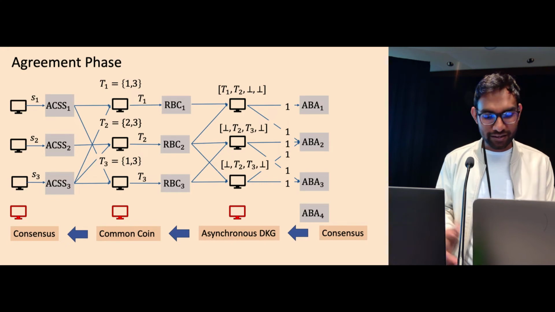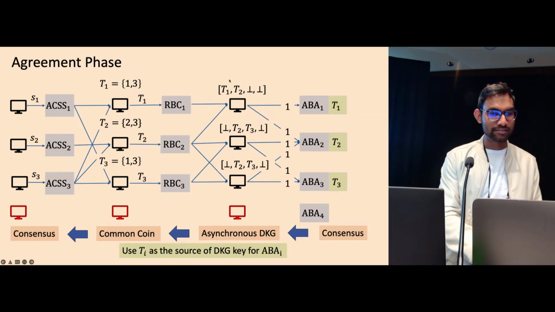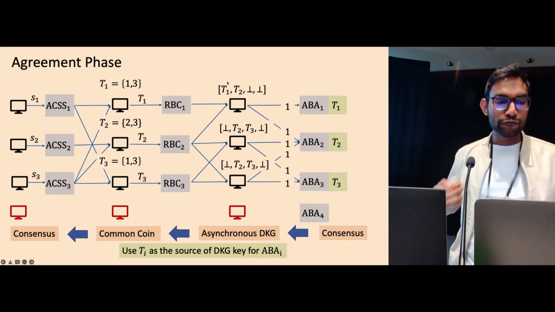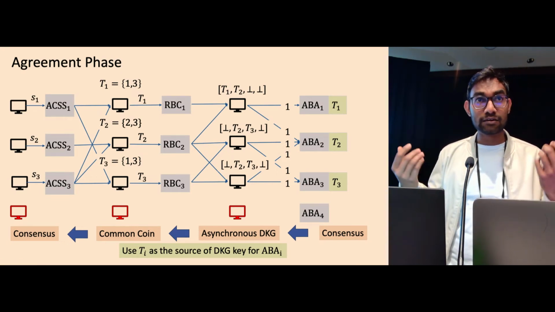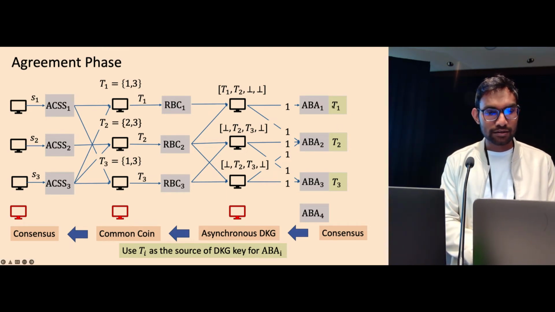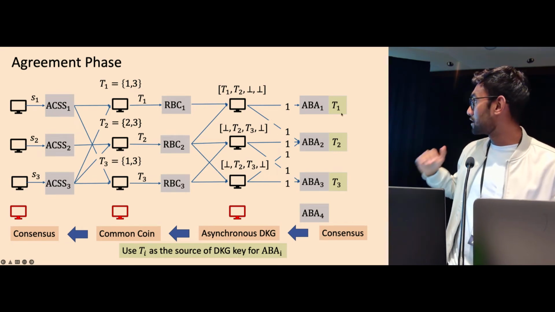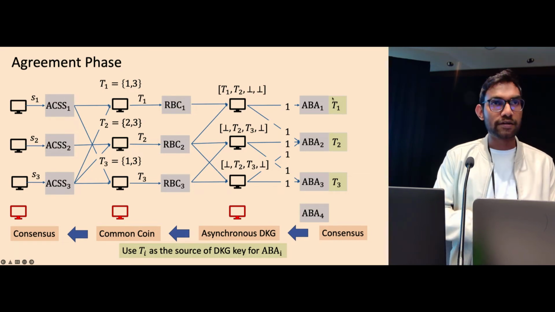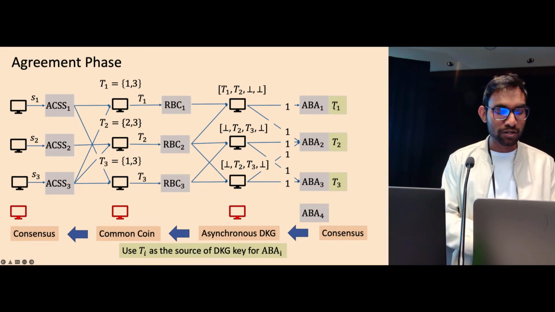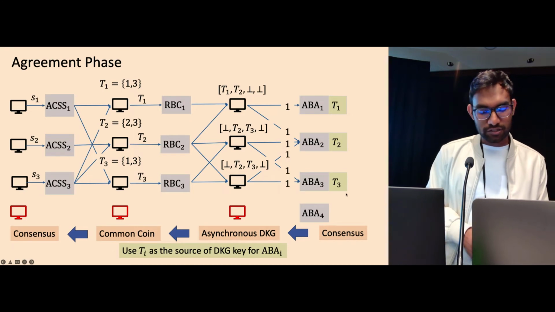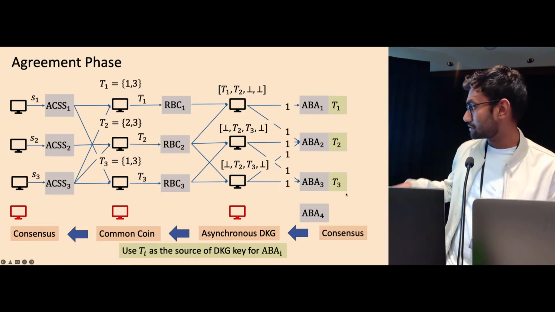And the main idea is, we have these Ti sets, which are sets of ACSS instances that terminated at that particular node. And if we ensure this set is large, let's say it contains more than t+1 shares, then we use this Ti to generate the common coin for that particular ABA. For example, for ABA1, we use this T1 as a source of entropy. Like we use this T1 to generate the common coin for ABA1. Similarly, T2 to generate the common coin for ABA2, and the same for T3. This is how we address this circularity issue.